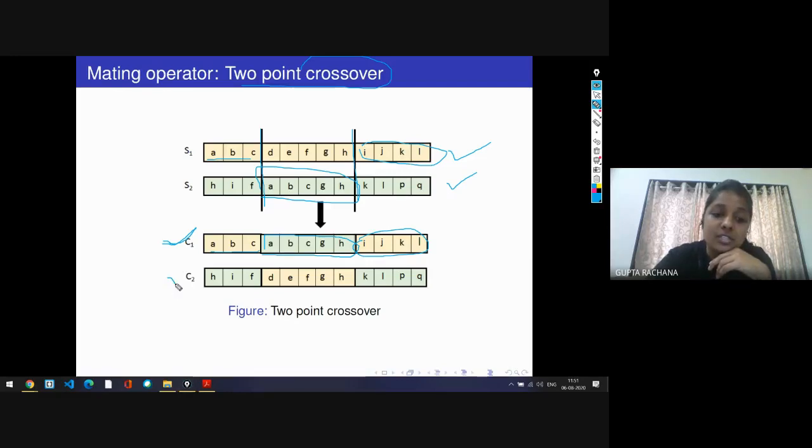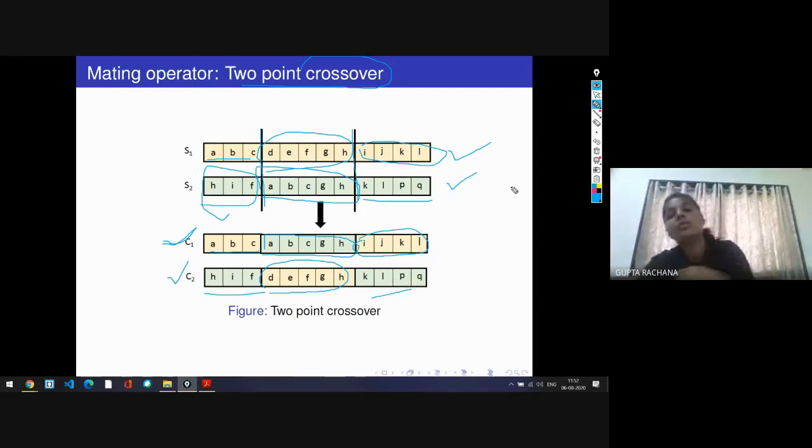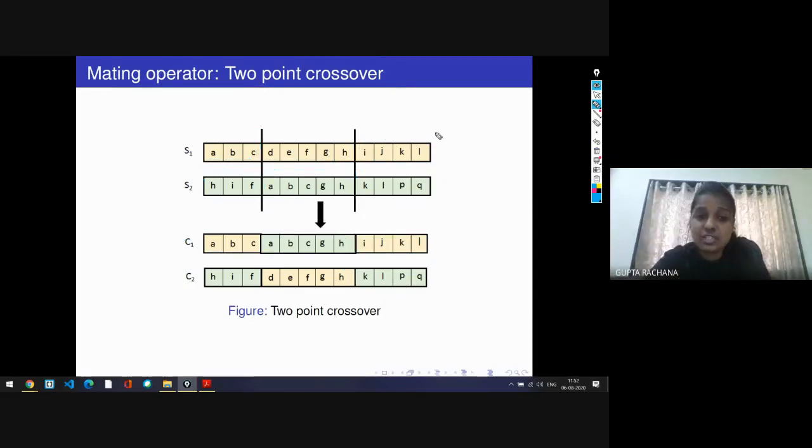Now how is the second child generated? The decision variable of the second child is developed here: the particular decision variable of the male spider is reached here, this decision variable has been exchanged over here, and this will remain like this. This is how we exchange the decision variables of the male and female spider and generate the child population. Each pair generates 2 children.